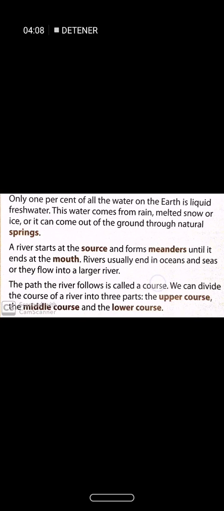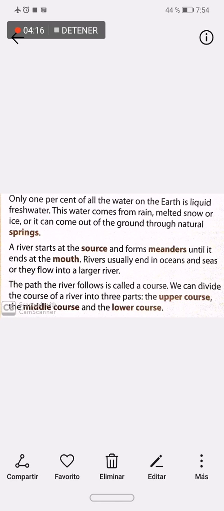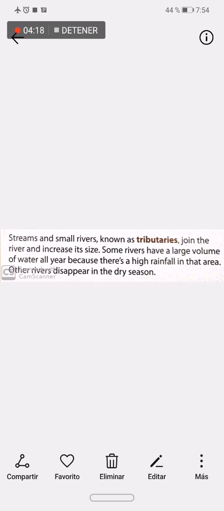This is called a course. We can divide the course of a river into three parts: the upper course, the middle course, and the lower course. We are going to talk about that later. Streams and small rivers known as tributaries join the river and increase its size. Some rivers have a large volume of water all year because there is a high rainfall in that area, or the rivers disappear in dry season. Okay, so we're talking about that. When it rains, the rivers grow.